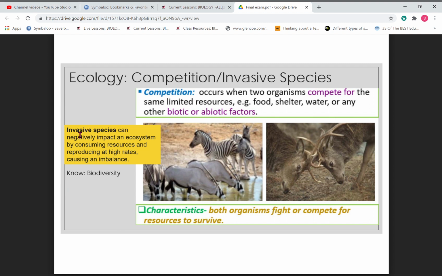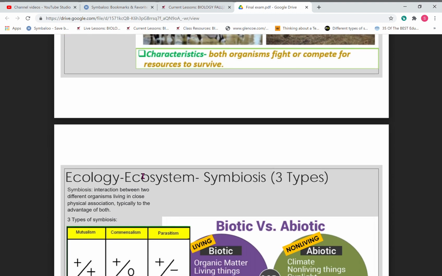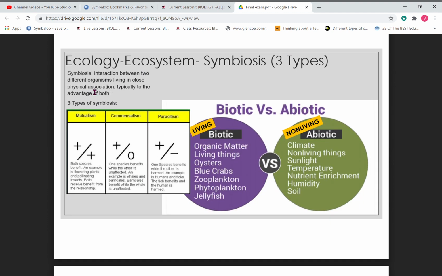It's actually happened in Indiana and in the United States with honeysuckle. Honeysuckle smells wonderful, but it's a very invasive species. What happens is it crowds out the resources that should be here native, and it causes an imbalance, right? I did stick biodiversity here, so you can certainly look at that. That's the word I had at the very beginning.